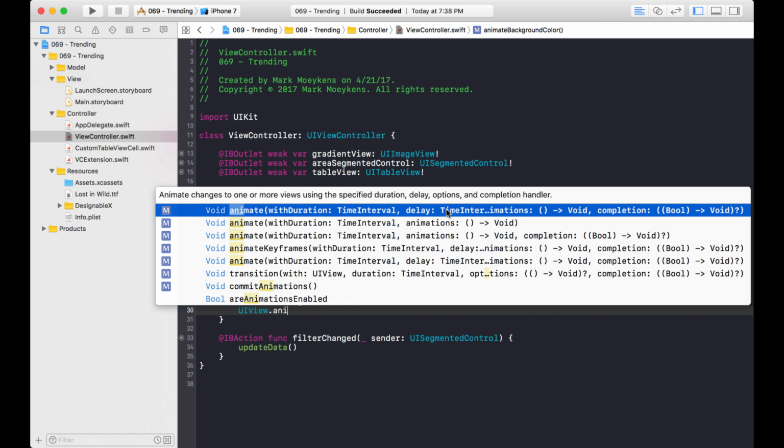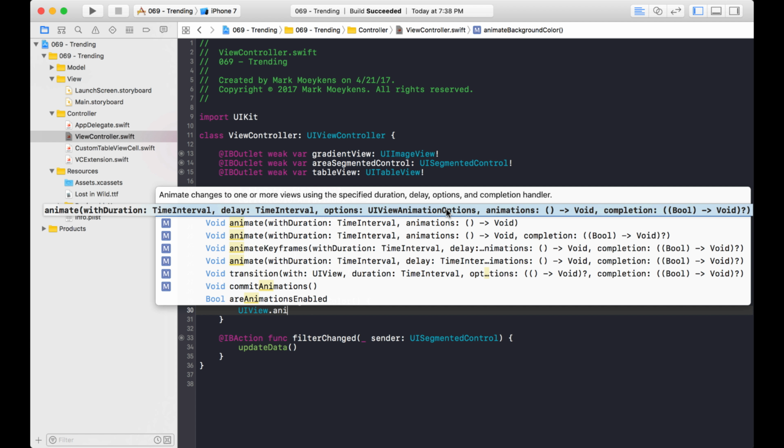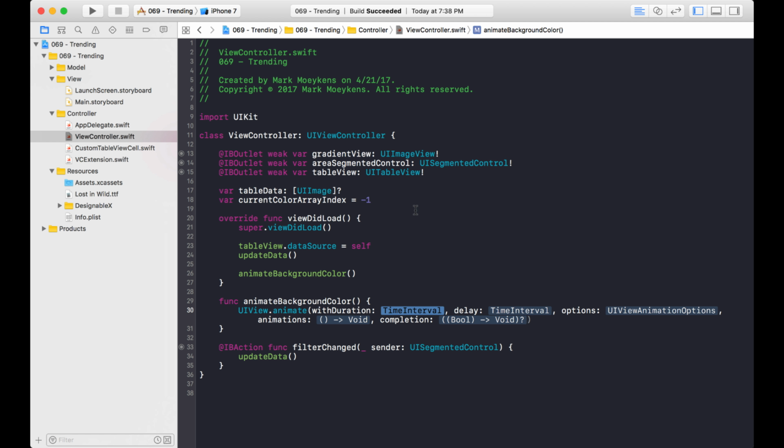You can also hover your mouse over and see the full signature. And you can see options right here. So let's take that. And remember, for your time interval, it's going to be really long. But for the purposes of demonstration, I'm just going to use 15 seconds. Normally what I did is use 60 seconds, and that seems to be a good time.